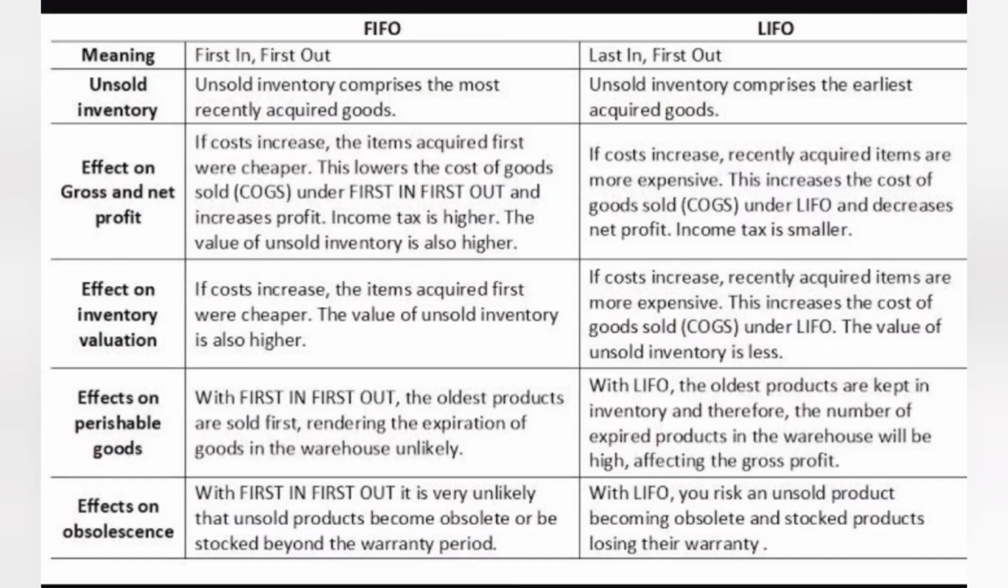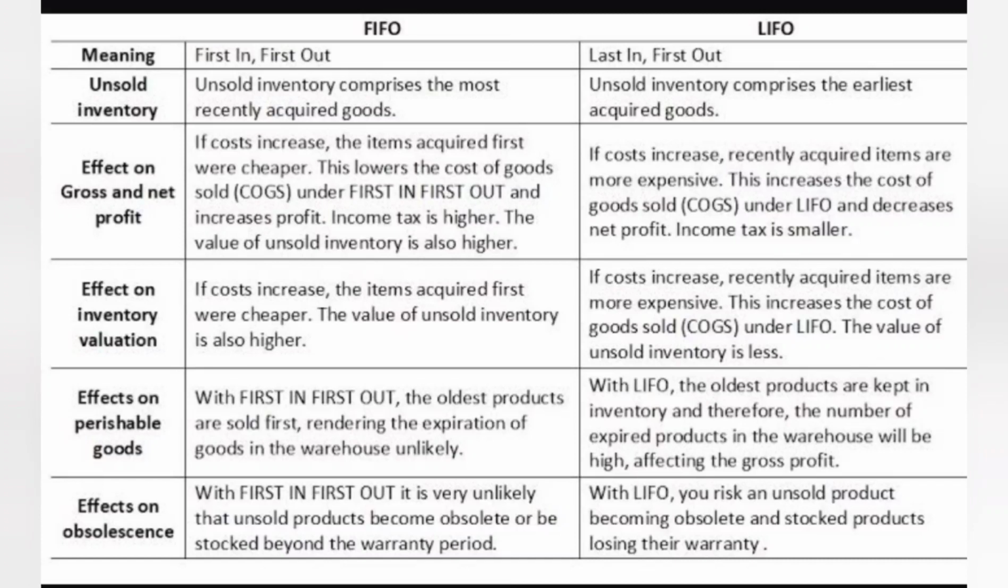What comes last but goes out first is LIFO. In FIFO, unsold inventory comprises the most recently acquired goods. In LIFO, unsold inventory comprises the earliest acquired goods. Effect on gross and net profit: if cost increases, the items acquired first were cheaper. This lowers the cost of goods, and first in, first out increases profit. Income tax is high. The same thing is opposite for LIFO. The cost of goods sold will increase and tax will be smaller.